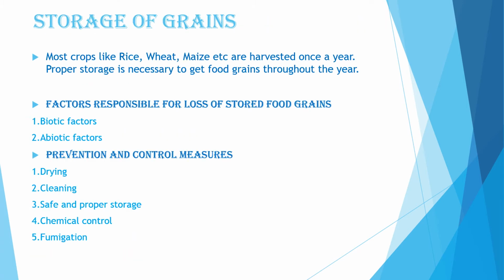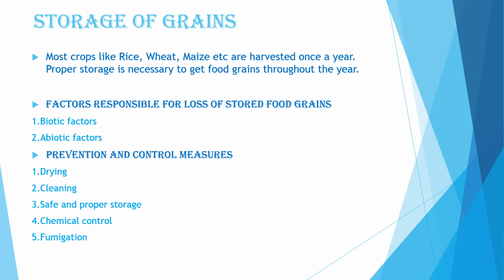Then the next important, and we can say the most important thing to get good crop productivity, is storing our crops properly. So it's storage of grains. We know that most of the crops like rice, wheat, maize, etc., are harvested only once in a year. Proper storage is necessary to get food grains throughout the year. In India, it has been estimated that approximately more than 9% of grains are lost due to poor or improper storage.